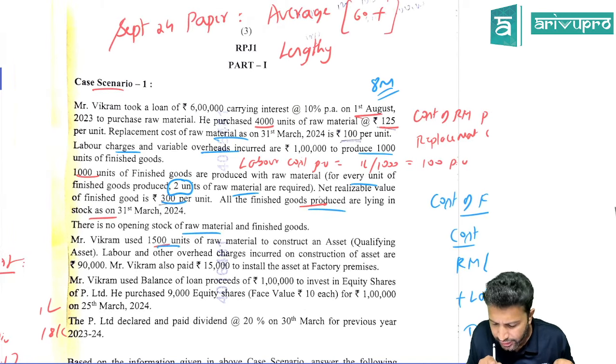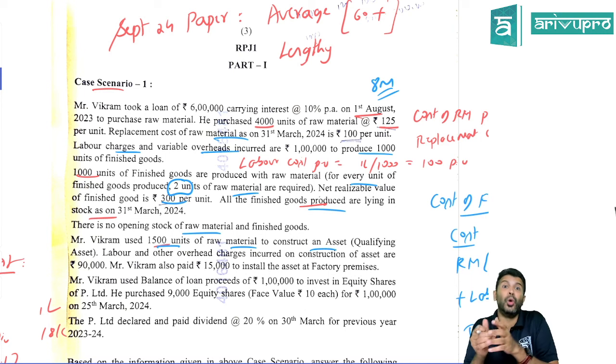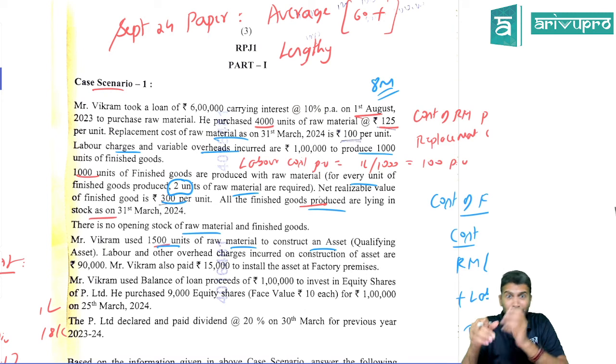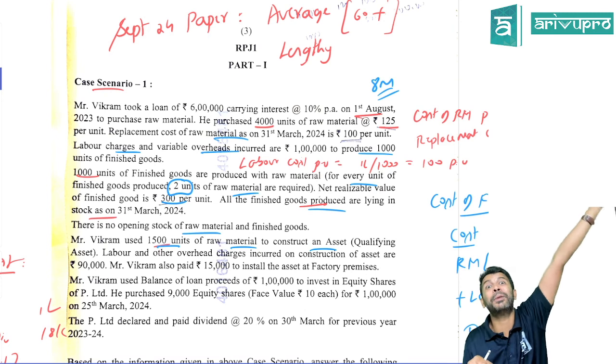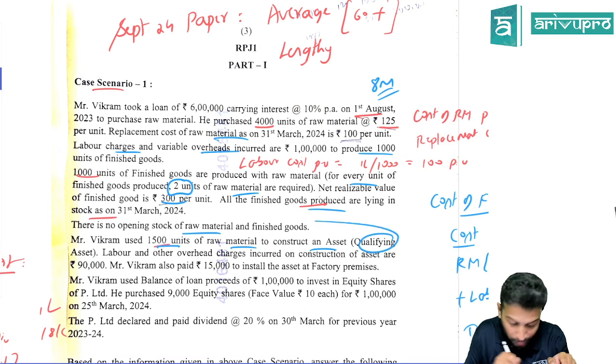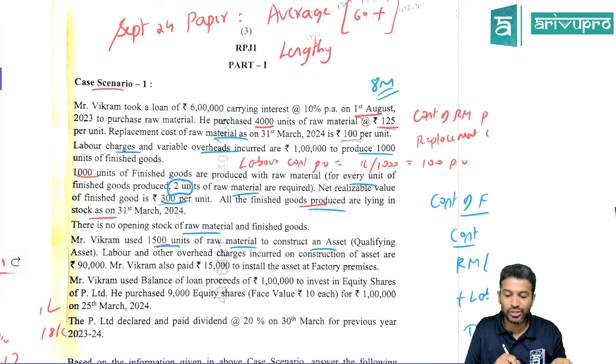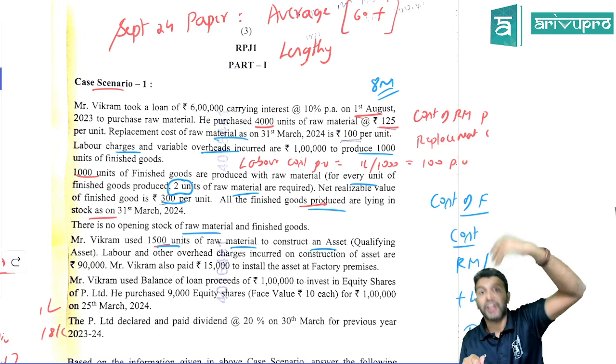Vikram used 1,500 units of raw material to construct an asset. Sir, they used raw material to produce finished goods, as well as they've used raw material to construct another PPE, property, plant and equipment. And that property, plant and equipment is a qualifying asset. Okay, so totally 4,000 units of raw material you purchased. In that, some got used into finished goods, some got used into asset construction.